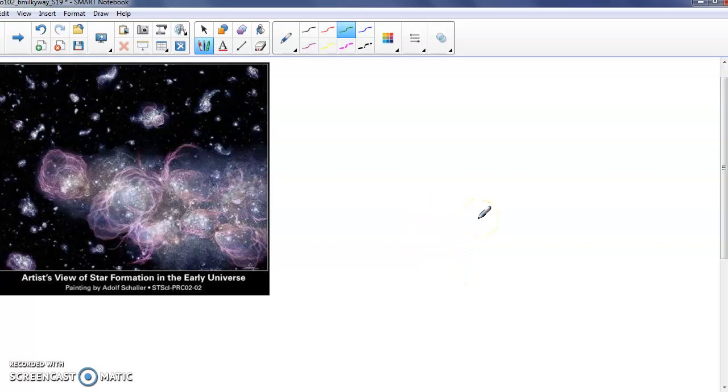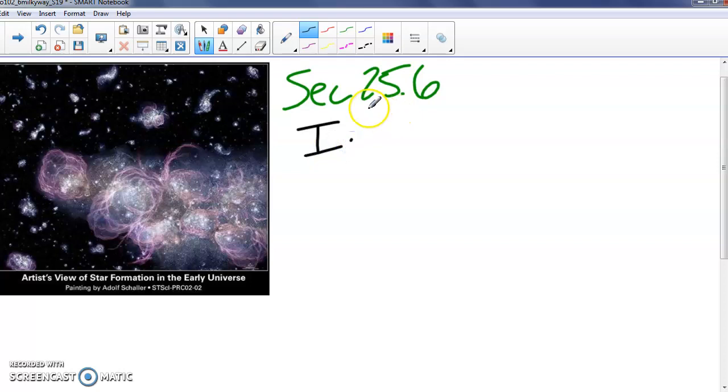Hey y'all, now we're going to talk about how the Milky Way galaxy and other galaxies we think formed. So we talked about the shape of our Milky Way and the role of globular clusters. Now let's put some of those ideas together to talk about the formation of our galaxies. This is section 25.6. How did galaxies like our Milky Way form? Galaxy formation.